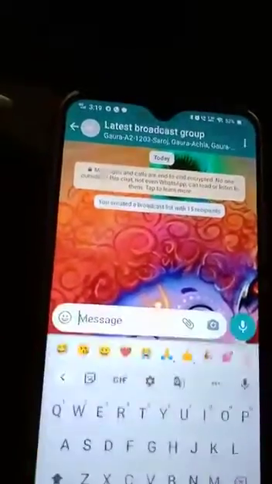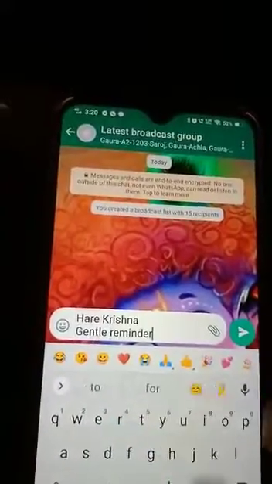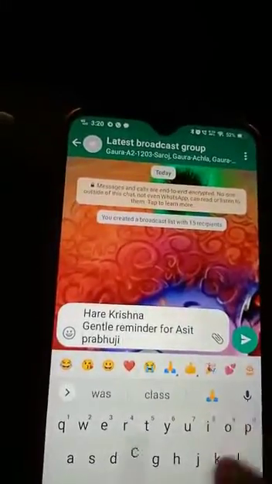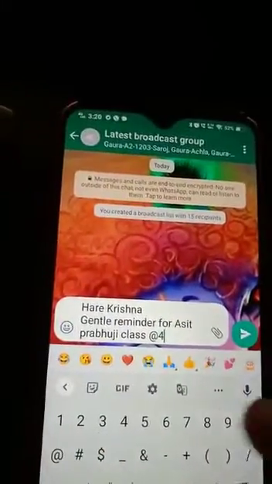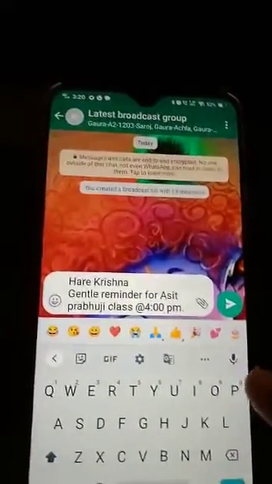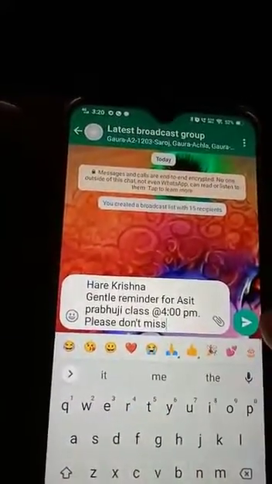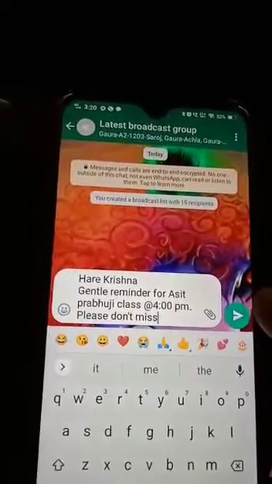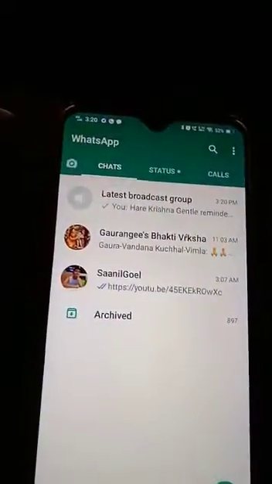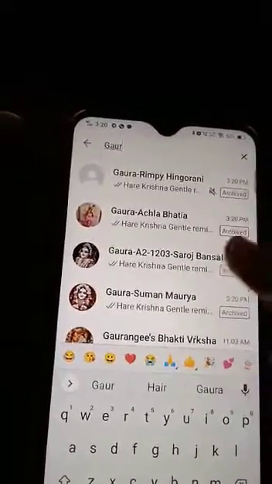So here you can write down, Hare Krishna, gentle reminder for Asit Prabhuji's class at 4 p.m. Please don't miss. So here I simply said click and only one message goes here. You can see. Now I will show you the message. Gaura. See, can you see?